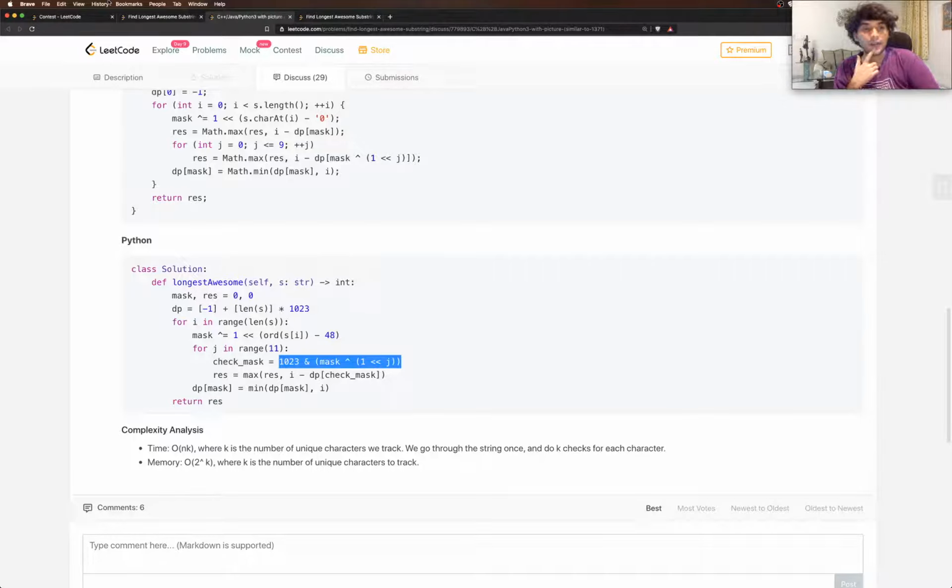Okay. So our bit mask would be 10 bit long, right? But J goes from 0 to 10, which is 11 numbers.